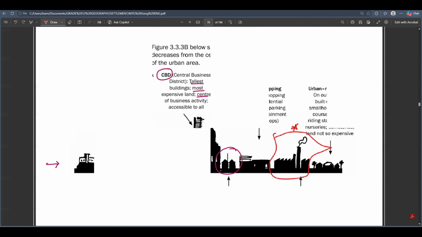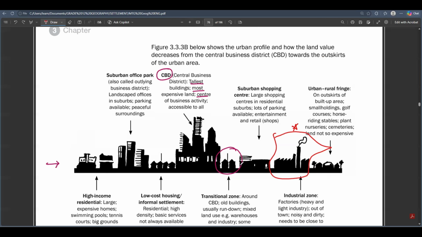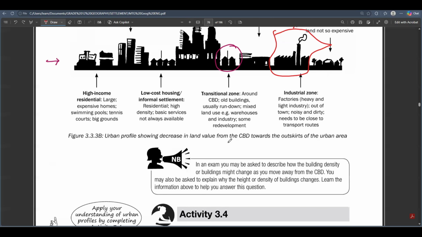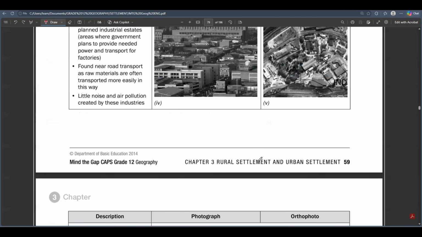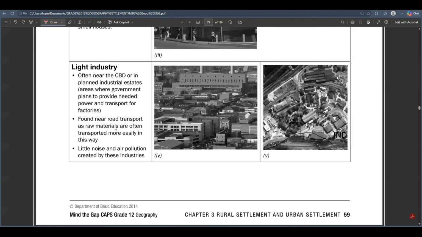So that light industry, what does it do? It is located closer to what? To the road, so that it can receive its raw materials easily. All right, so that's a light industry. It's near the CBD, and it's usually found near the road or a transport zone. And then it does not cause that much air pollution. So there is little noise and air pollution. Light industries, they don't make noise, guys. They just do their operations in silence.